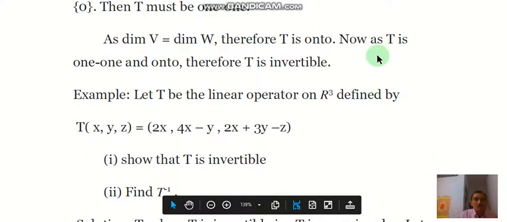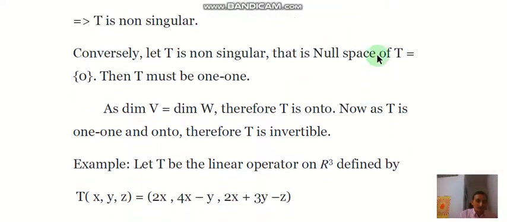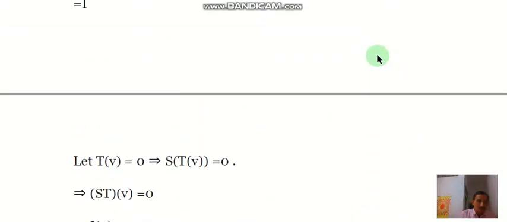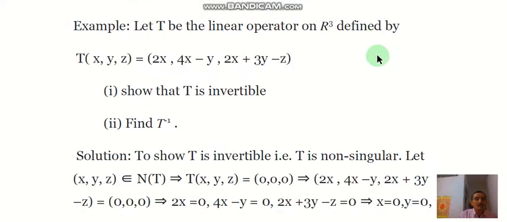So we have shown that if dimension V equals dimension W and T is a linear transformation from V to W, then these two statements are equivalent: T is invertible and T is non-singular.